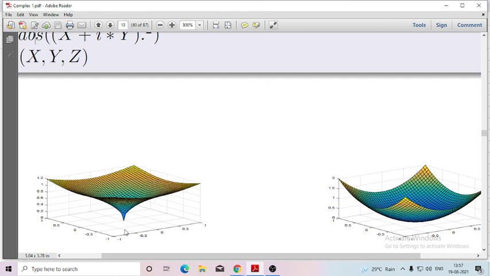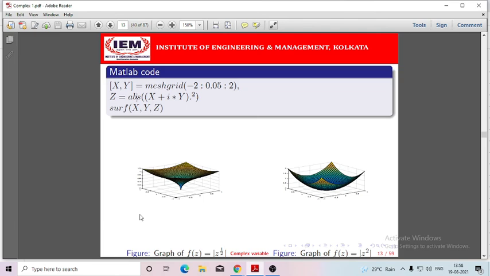Yes, sir. That's why this is a multi-valued function, not at all these points, because if you take a point here, you will get only one functional value. If you draw the perpendicular at this point, you will get only one functional value. But the entire graph we can't consider as a single valued function, because if you consider only this point, it will be a multi-valued function. The graph is not entirely single valued, so that's why this is a multi-valued function. Okay, sir.